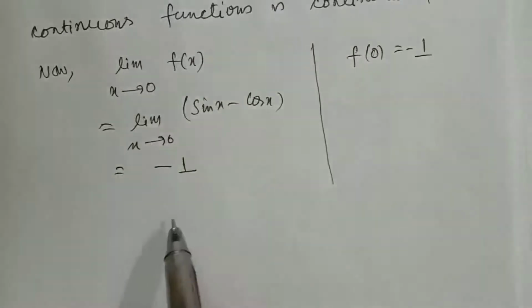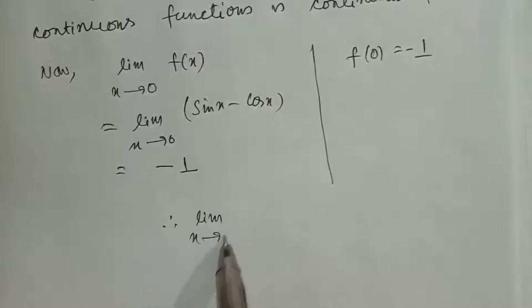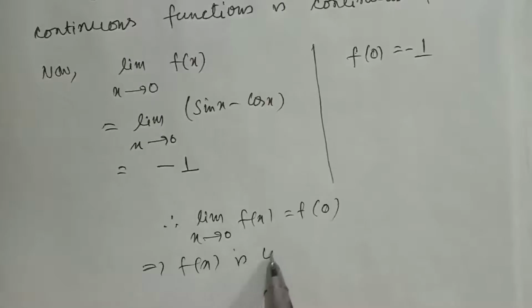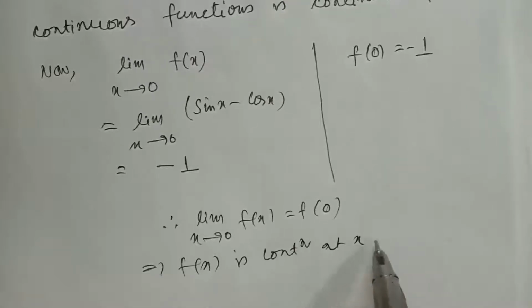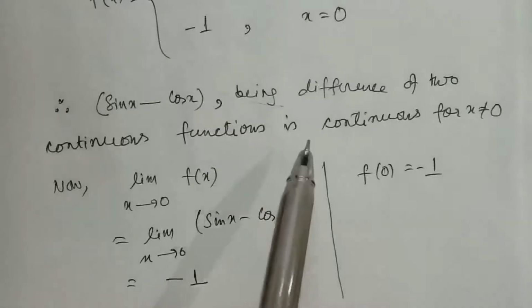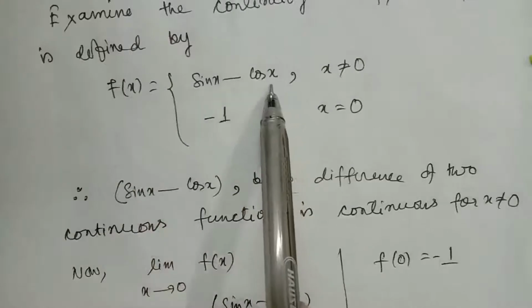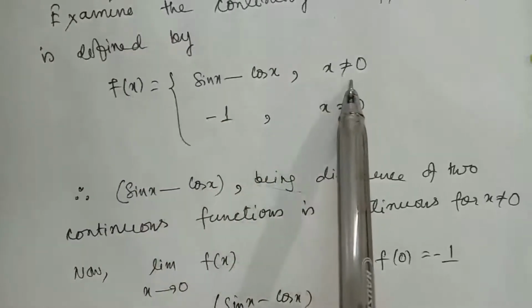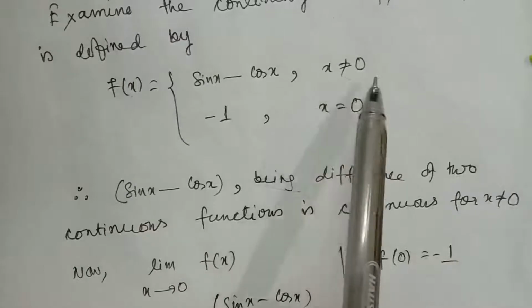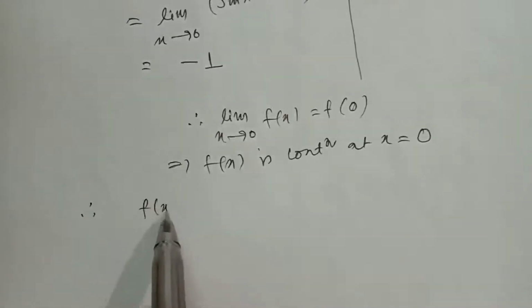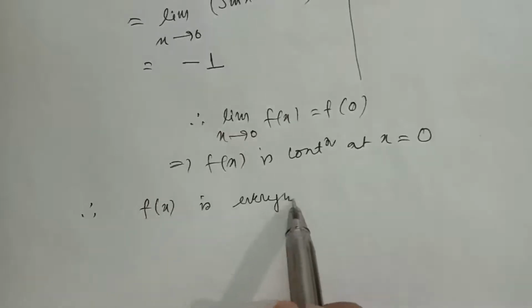So what can we conclude? Limit x tends to 0 of f(x) is equal to f(0), which implies f(x) is continuous at x equal to 0. Here what we have seen is that the function f(x) equal to sin x minus cos x is continuous at all points other than 0. And here we have checked this is also continuous at x equal to 0. So our conclusion will be f(x) is everywhere continuous.